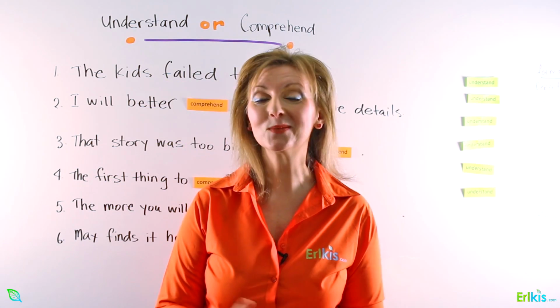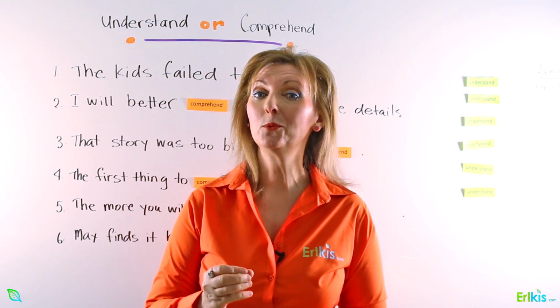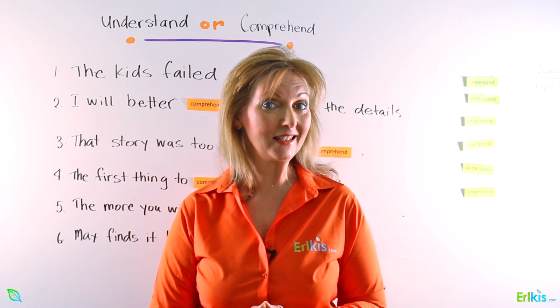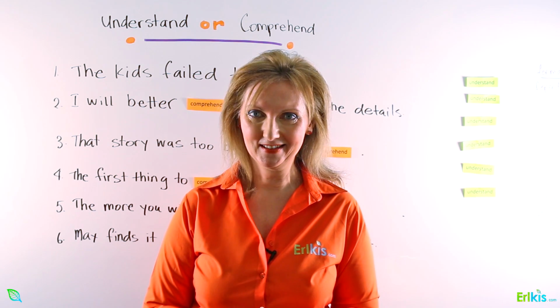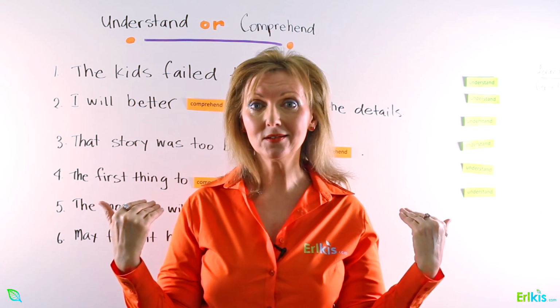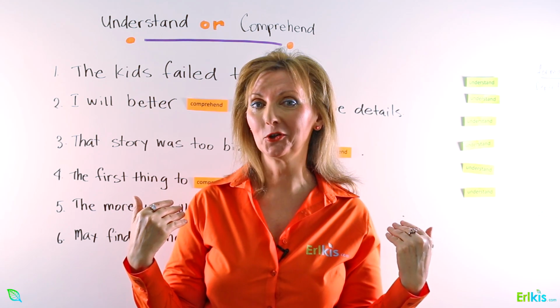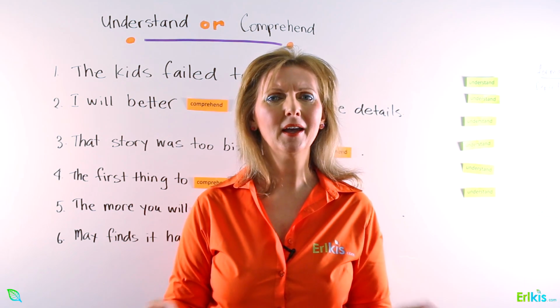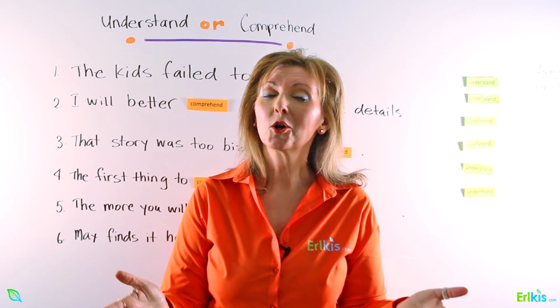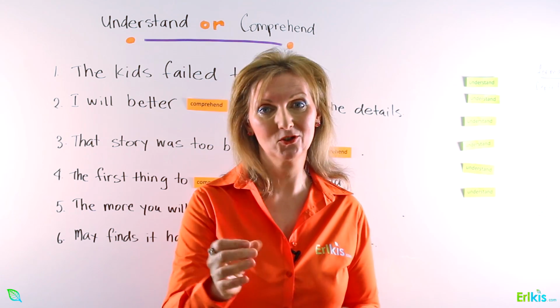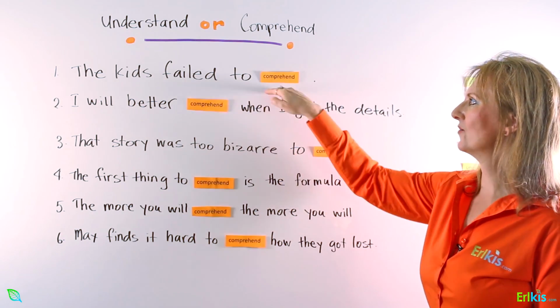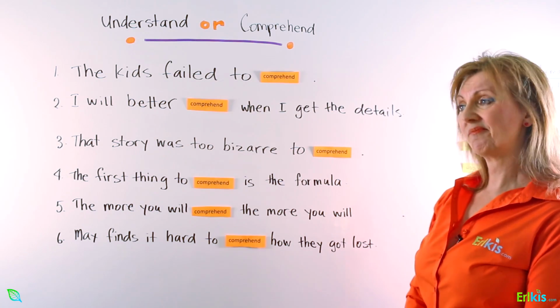Let's now have a look at some sentences where we would use comprehend as the preferred choice instead of understand. In these sentences that I'm about to show you, we can use understand. That would be okay. However, we would choose comprehend as the first choice. So let's have a look. The kids failed to comprehend.